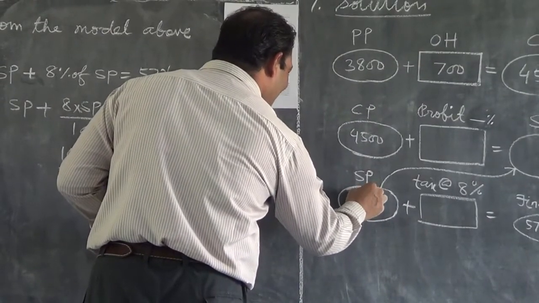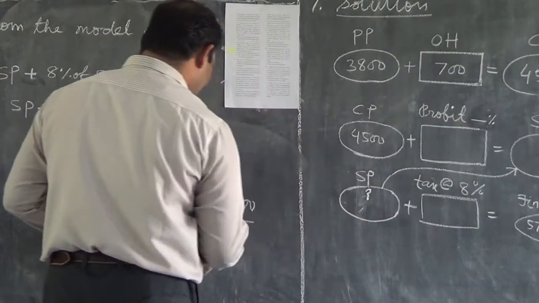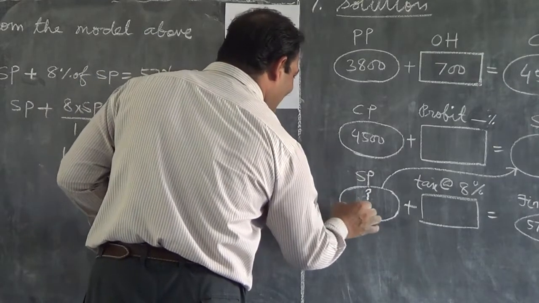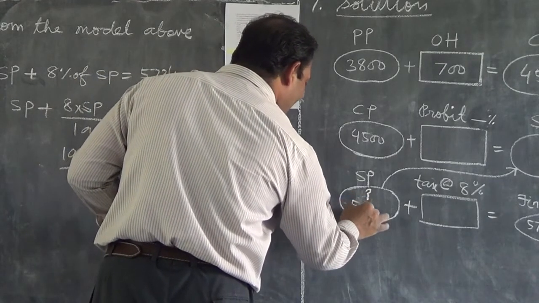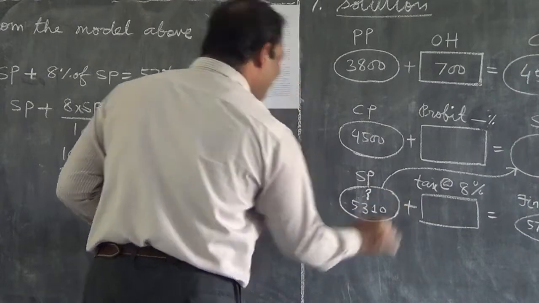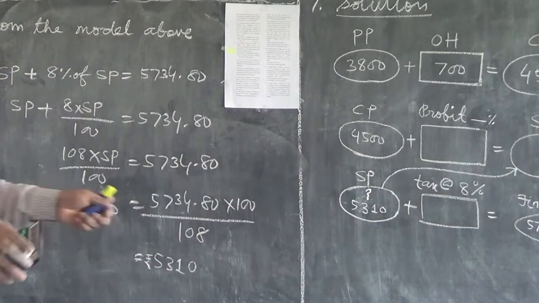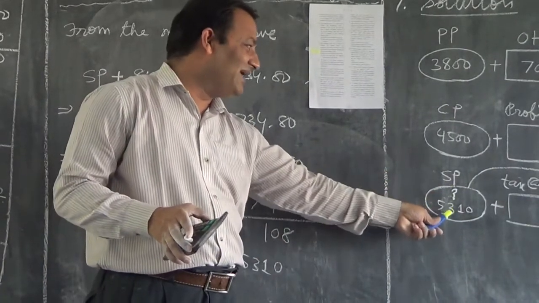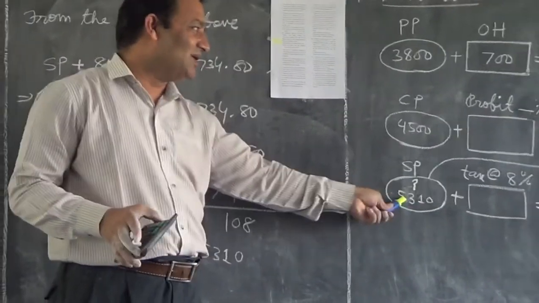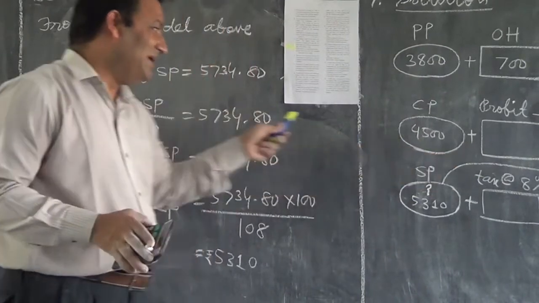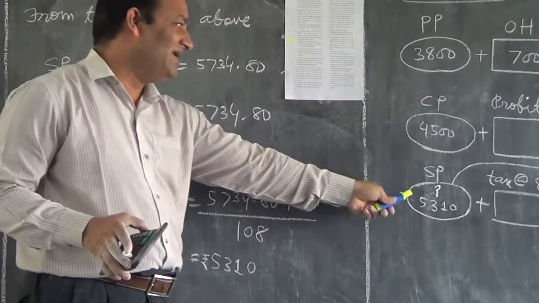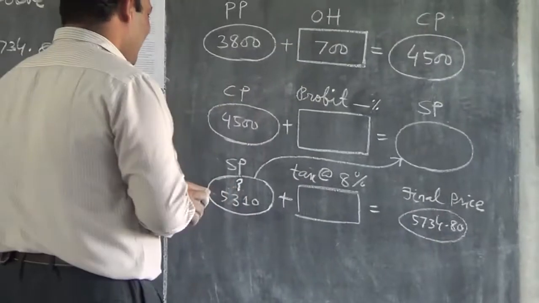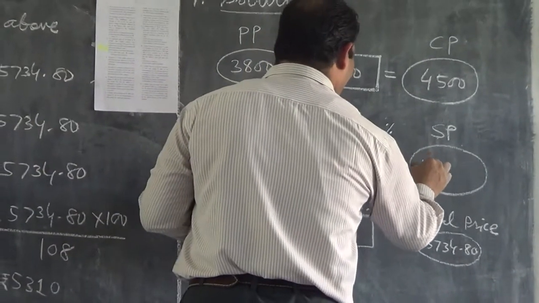Later when I found it, I wrote over here 5310. Earlier it was not a given quantity, it was missing. I calculated it with the help of 5734.80. Then this SP will flow here.